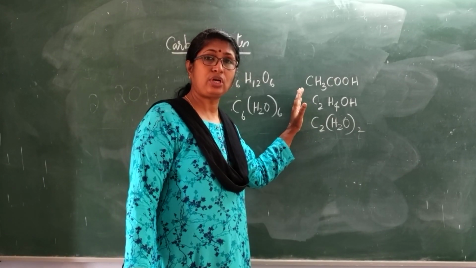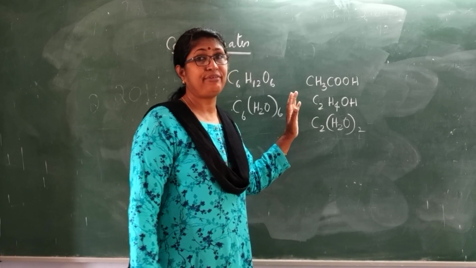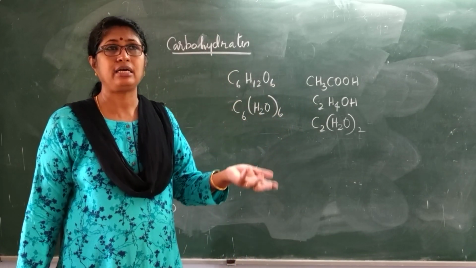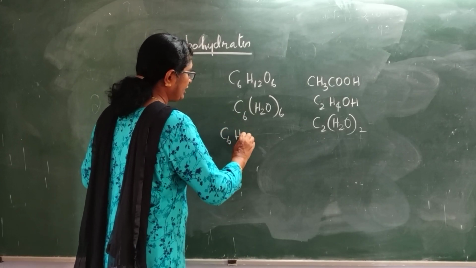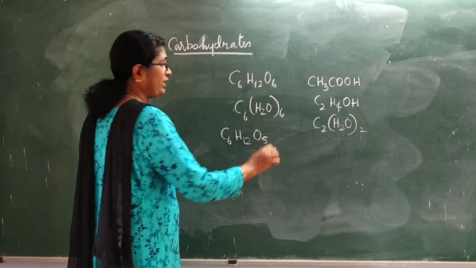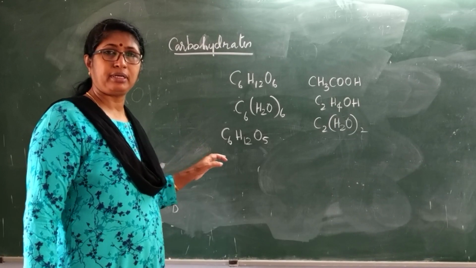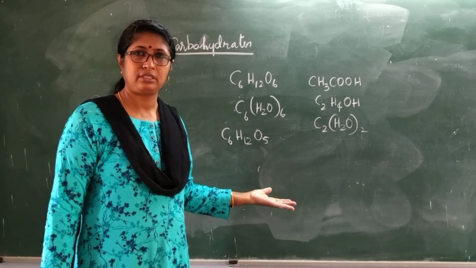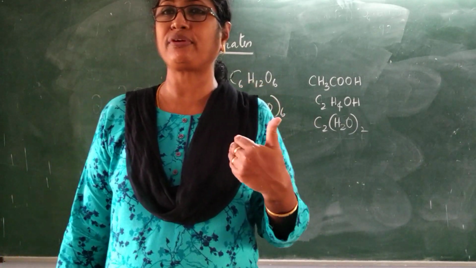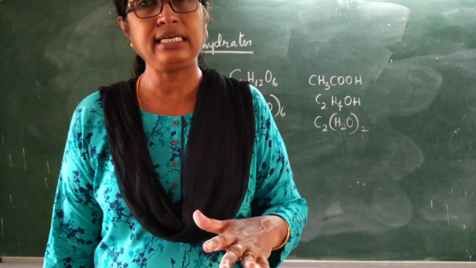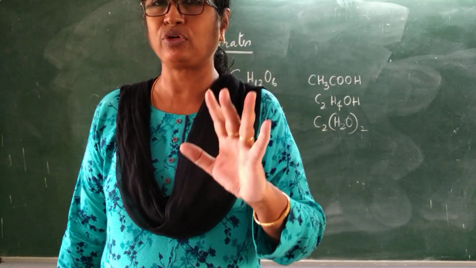Ethanoic acid is not at all a carbohydrate. So that definition we could not use. Another example, rhamnose, that is C6H12O5. We cannot write it as a hydrate of carbon, but it is a carbohydrate. So that definition, hydrates of carbon, was removed and a new definition was given.